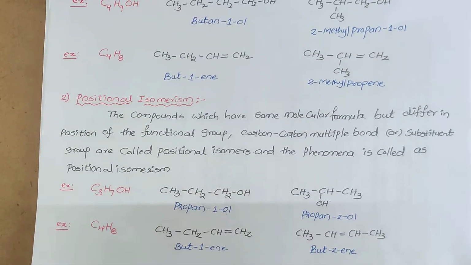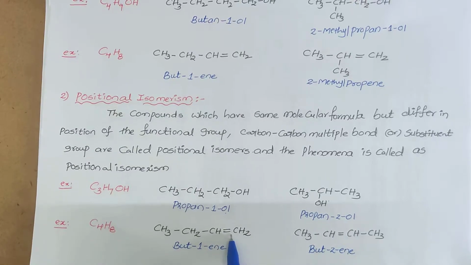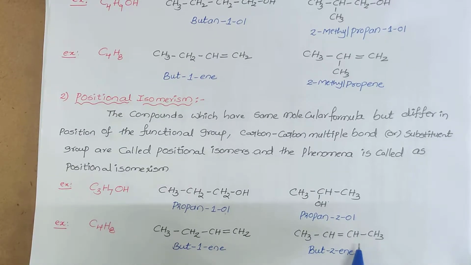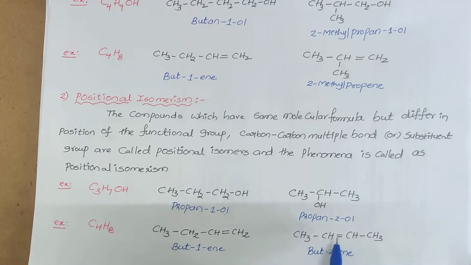Then go for the next example. You are seeing these two have the same molecular formula C4H8. Both root words are the same, but- here, but- here also. But here the position of the double bond is at the first carbon, and here the double bond is at the second carbon atom. So the position of the double bond changes without changing the root word. That's why these two are said to be positional isomers.